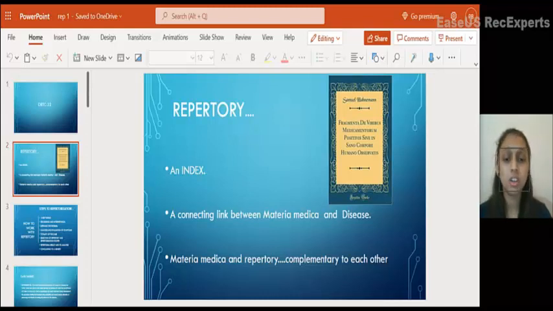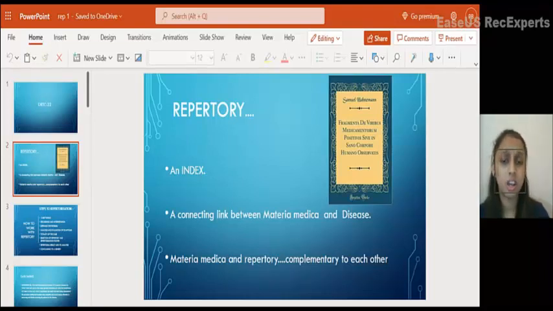As an average homeopath, we may have a good grasp of hardly 100 drugs, and each of these drugs has hundreds and thousands of symptoms, of which we can recollect hardly 50 or 100 symptoms. So we need an index, a reference book to find the exact simillimum that matches with the totality of the patient. So I feel repertory is the connecting link between the materia medica and the disease picture from the patient's totality.